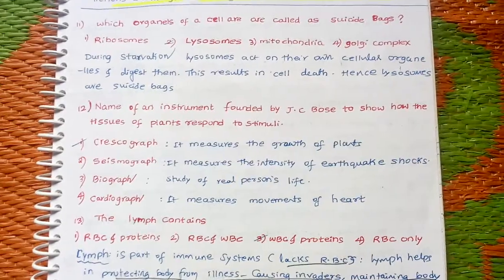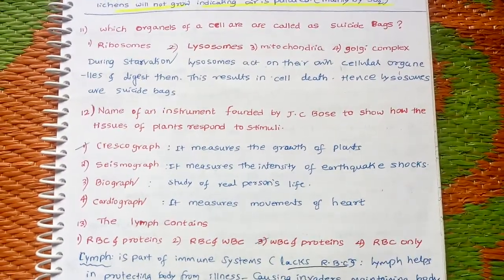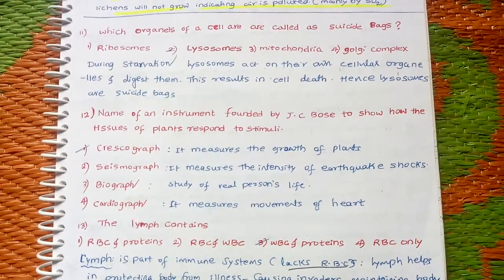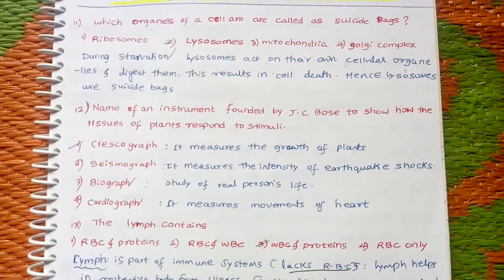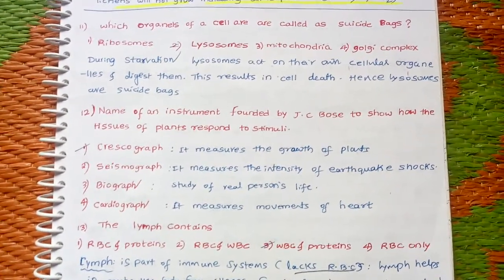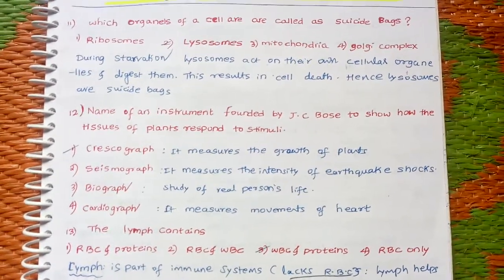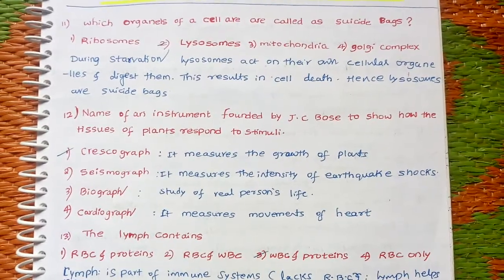As you know, in yesterday's video I discussed Karnataka TET biology questions from 2014 to 2020. I discussed 10 questions. Today I am discussing the remaining questions. The link to the previous video is in the description box. Please watch that. First question: which organelles of a cell are called suicide bags?